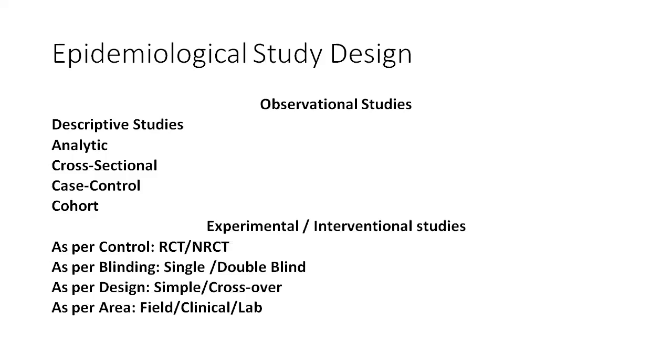One group you will give a Covishield vaccine. What will the other group receive? Nothing. Placebo.